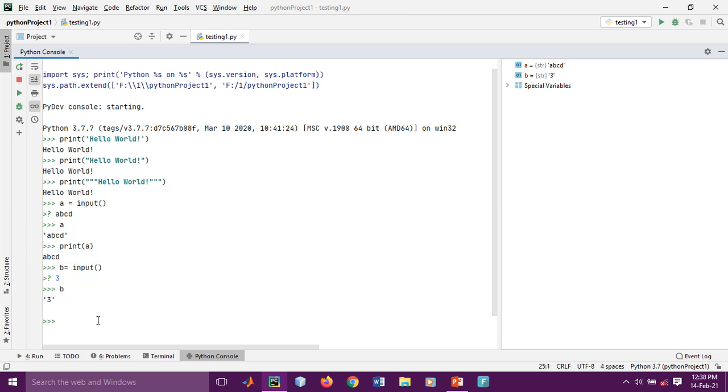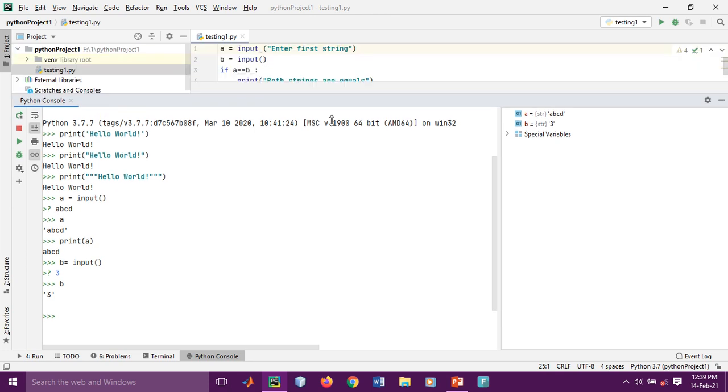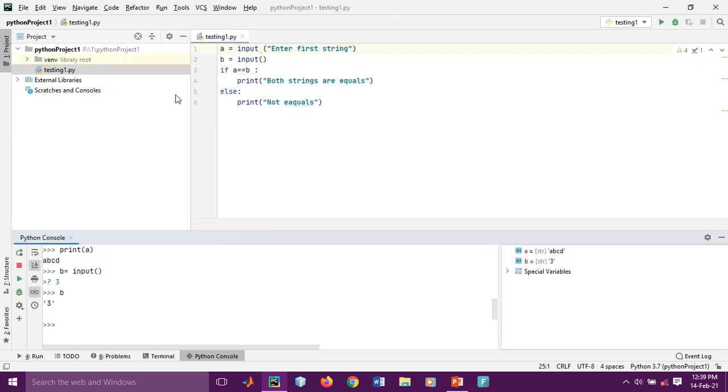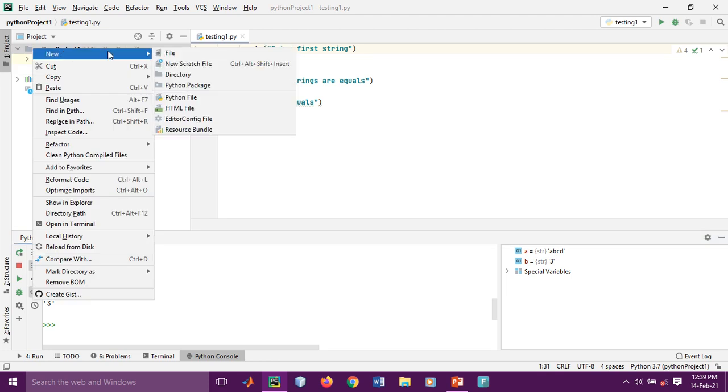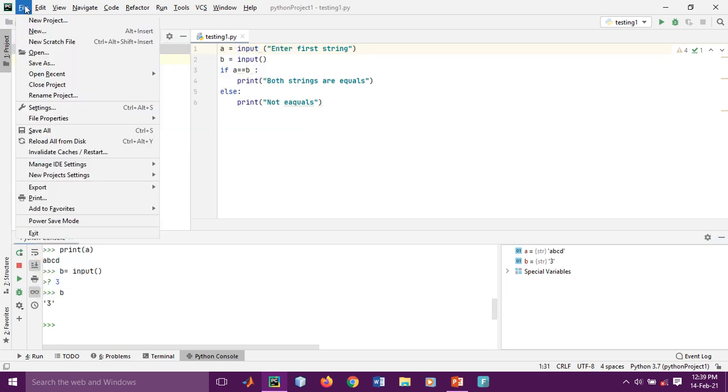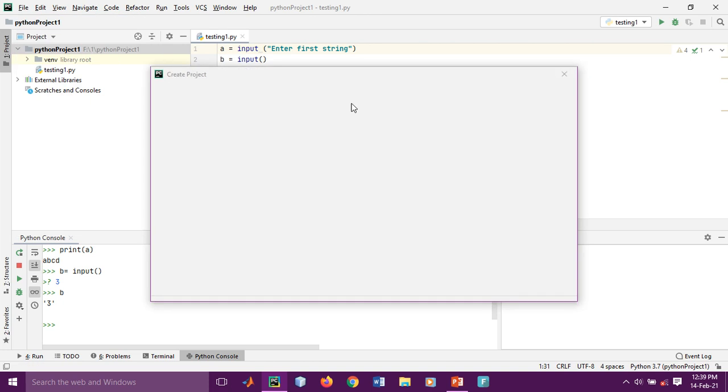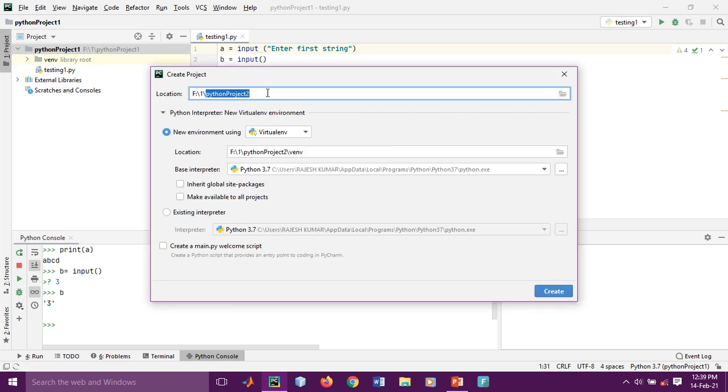In Python I'm using PyCharm. You can use any other Python interpreter or compiler for programming purposes. Let me explain. I have created this project for explanation purposes. If you want to create a new project, you go here and type new project, and give any new project name.